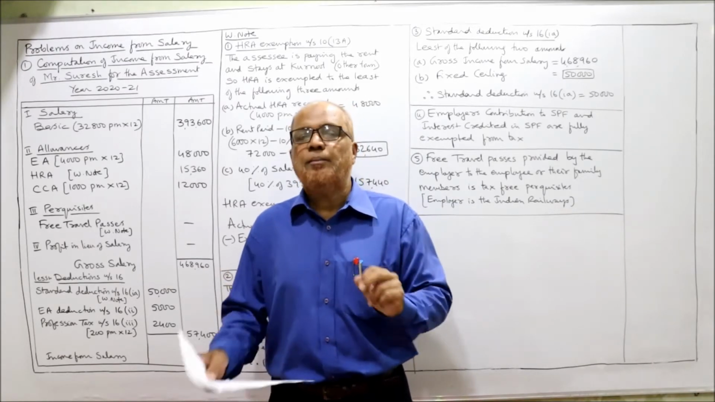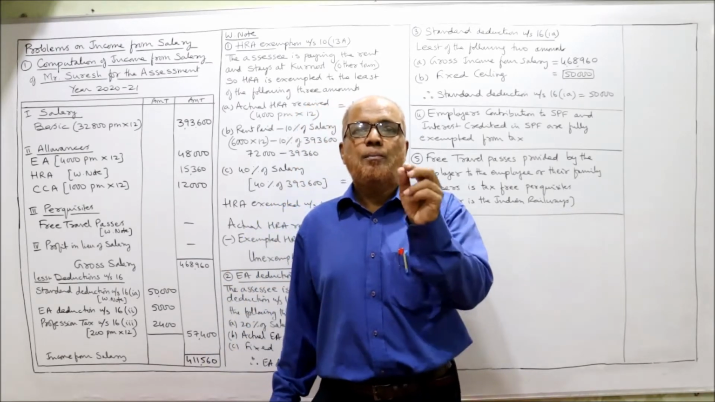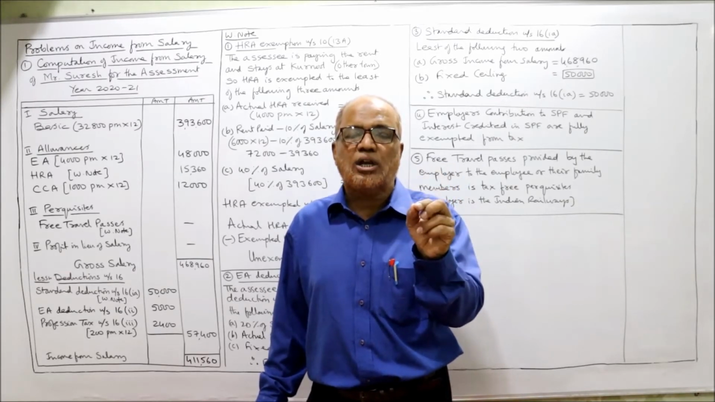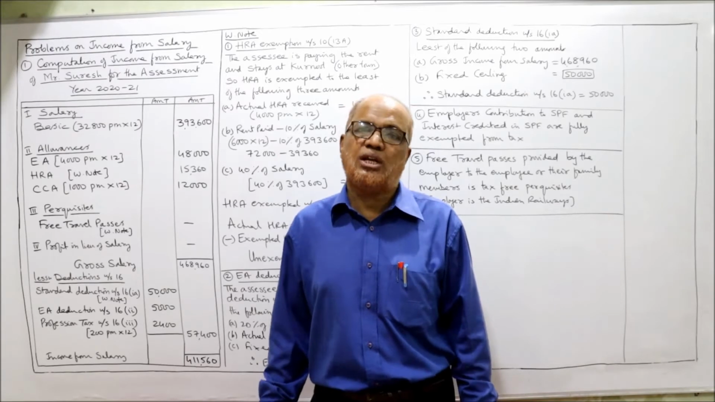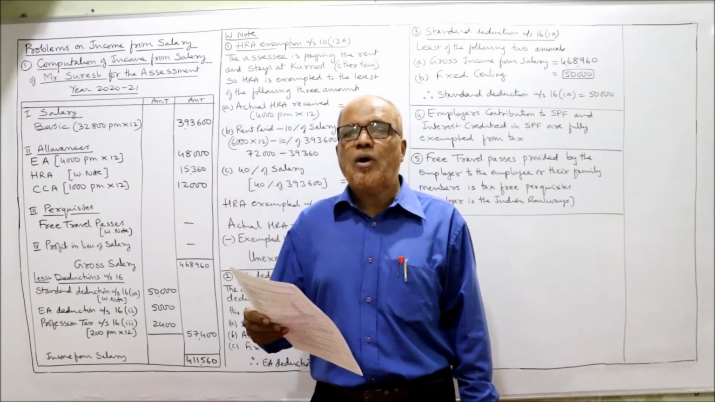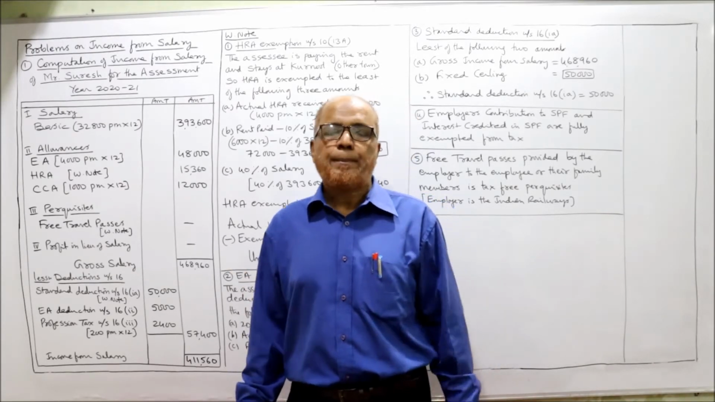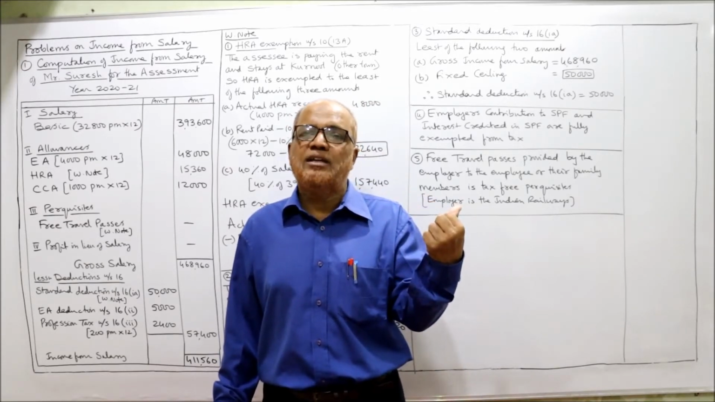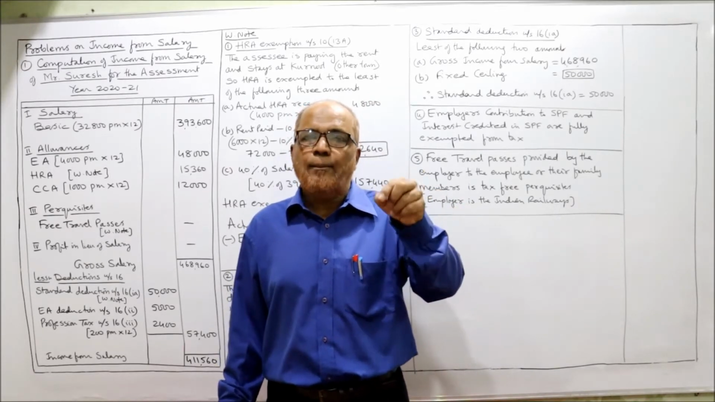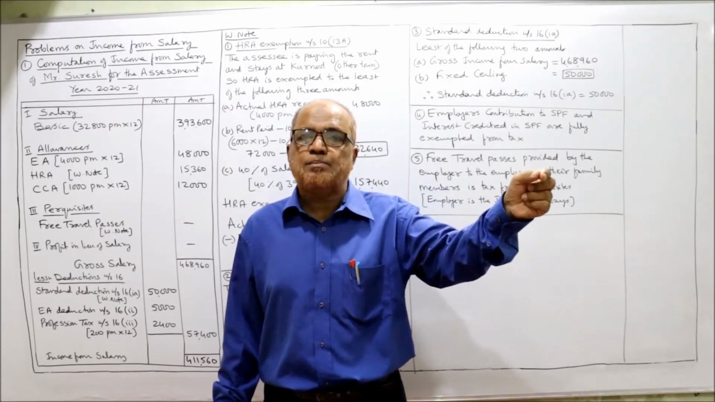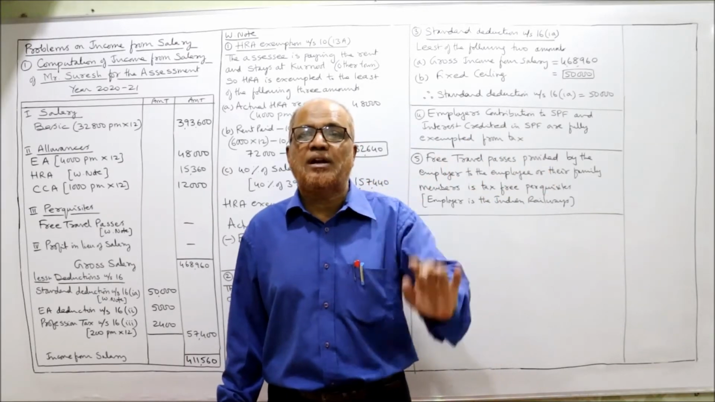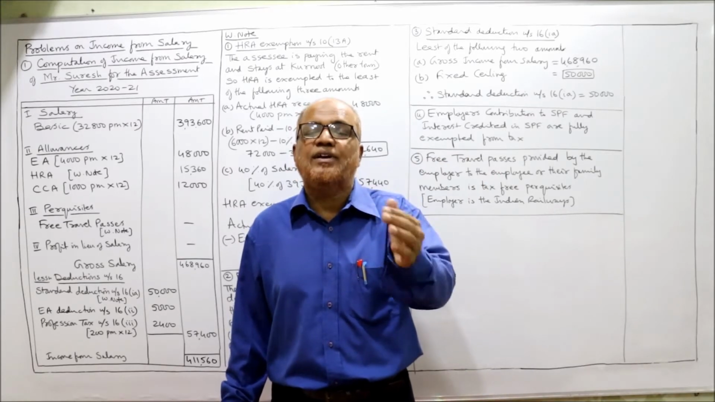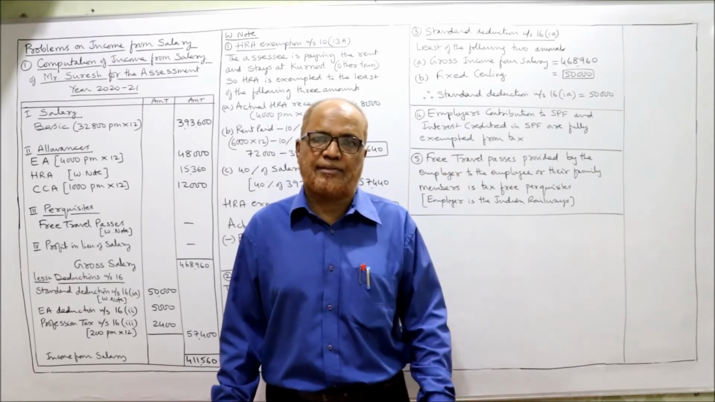Then he paid 200 per month as professional tax. Professional tax paid will be allowed as a deduction under section 16(iii). Then employer's contribution to SPF, statutory provident fund. In the previous theory video I have explained in detail regarding provident funds. The employer's contribution to SPF is fully exempted from tax, and interest credited in SPF is also exempted from tax.